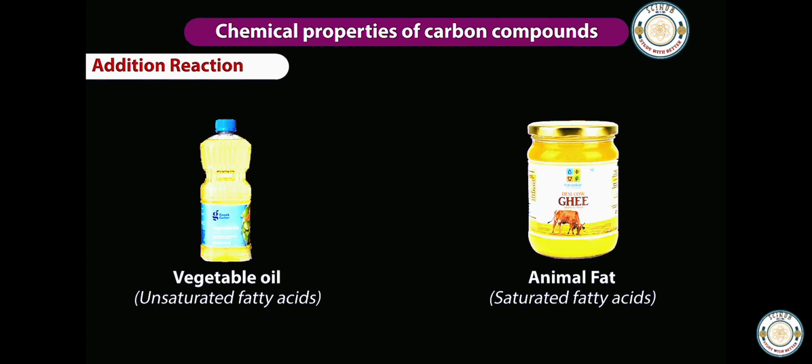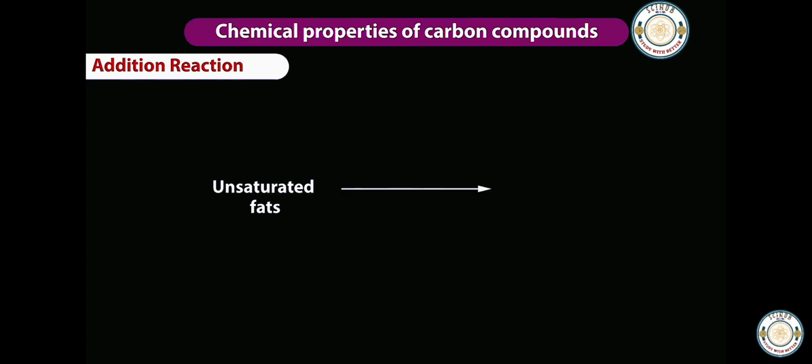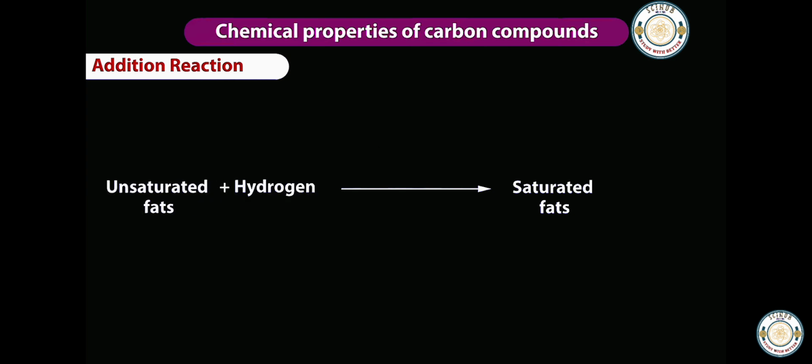Addition reaction. Vegetable oils have long unsaturated carbon chains. Animal fats have chains of saturated fatty acids. Unsaturated fats can be converted into saturated fats with the help of addition reaction.